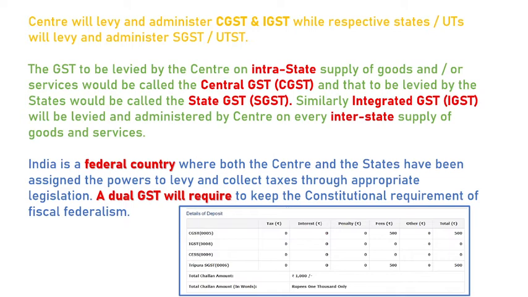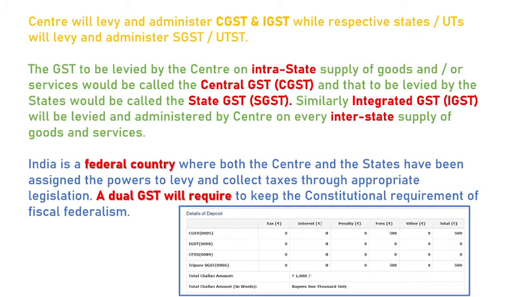And there is another type of GST, that is integrated GST, which is administered or levied by the central government, and it is imposed on those goods which are interstate supply in nature. This means those goods which cross different borders of different states.